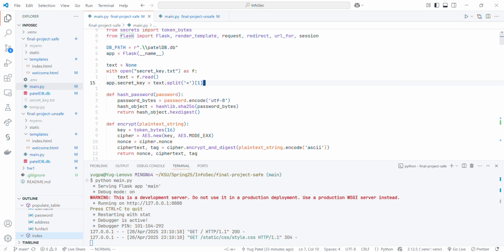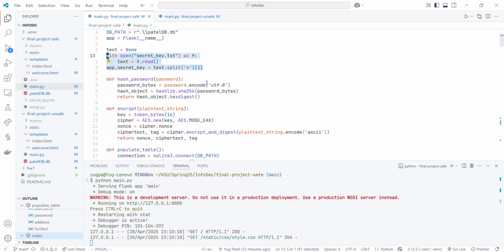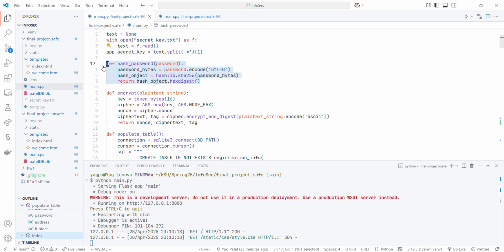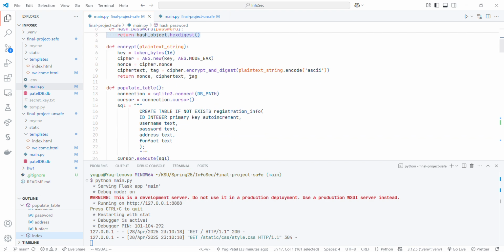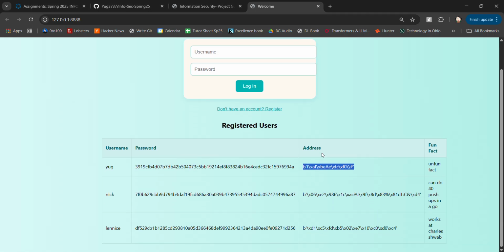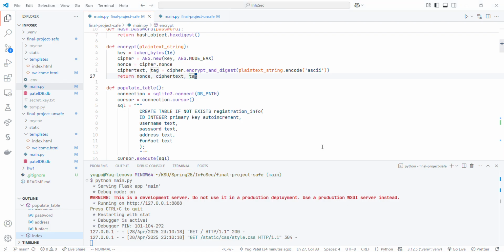So the changes here are that we are reading a secret key from a file, we are hashing the password, this is the hash password function, this is the encrypt function. We are not really using the decrypt function here because we don't want to decrypt the address column and show it to anyone, hence we are not implementing decrypt here.